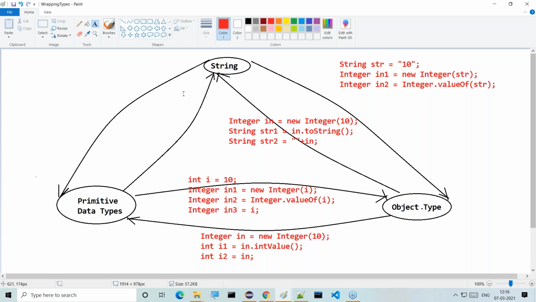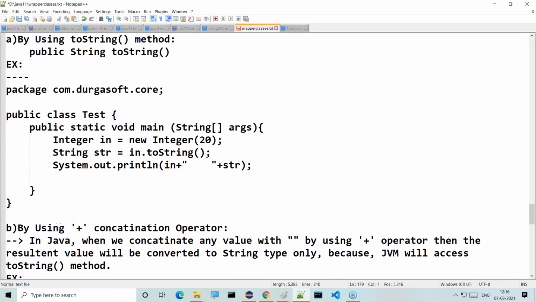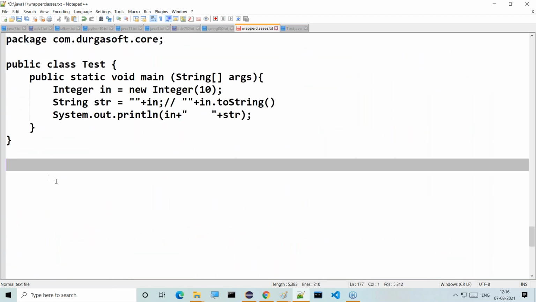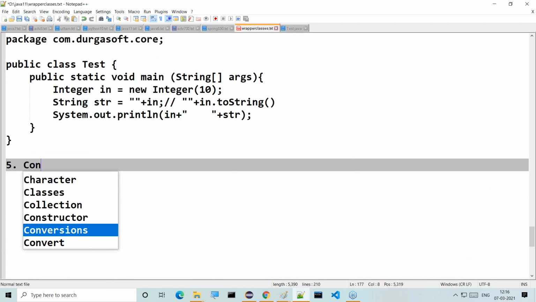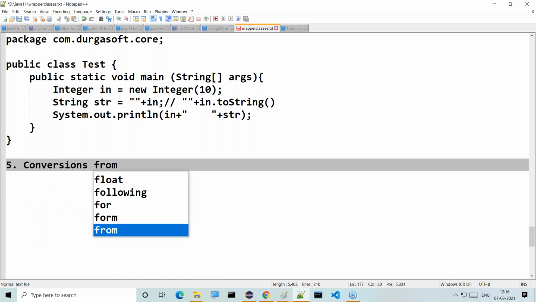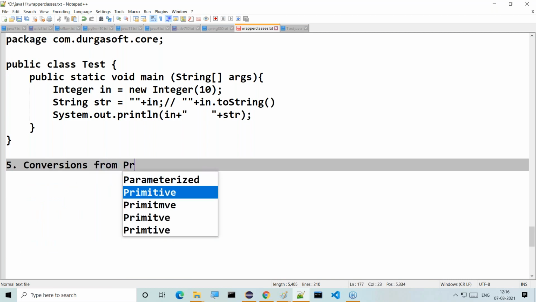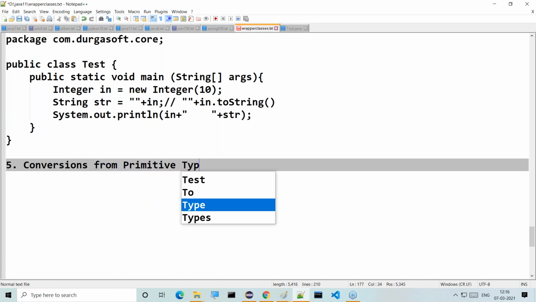Now that's okay, fine. Next one is I want to convert the data from primitive data type to string type. Then after that we will see string type to primitive data type. Next one, fifth type of conversion would be conversions from primitive type to string type.